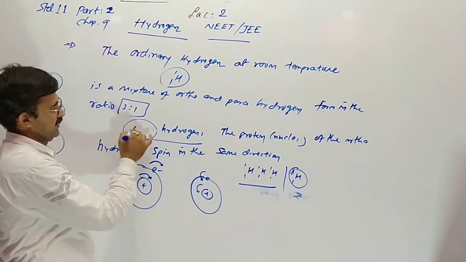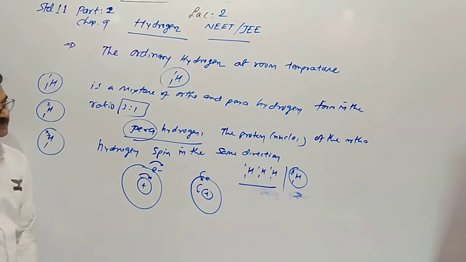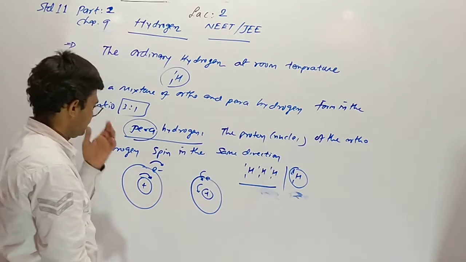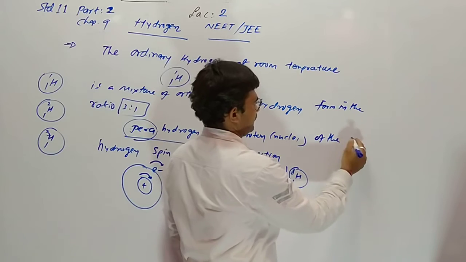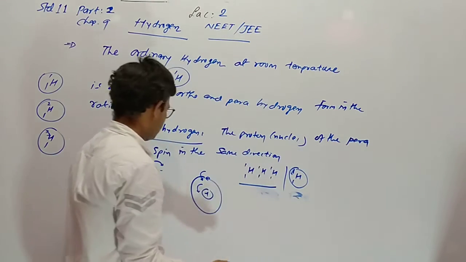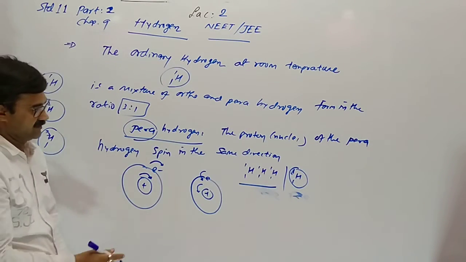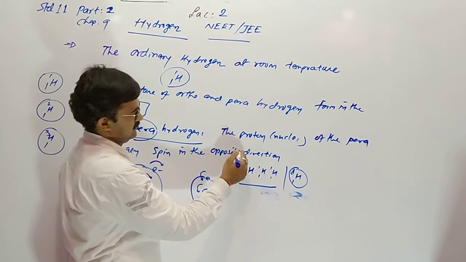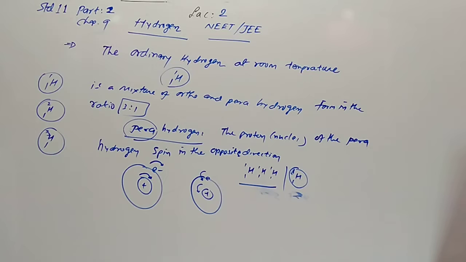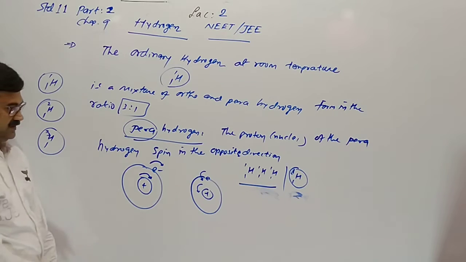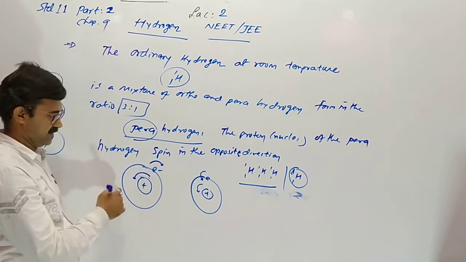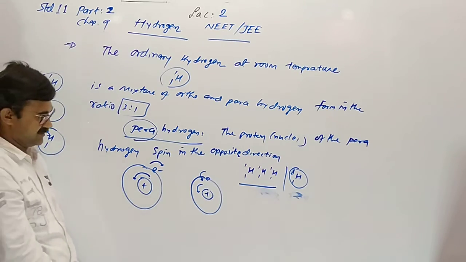Now what about para? The proton nucleus of the para hydrogen spins in the opposite direction. Means if the spin of the electron is clockwise, then here it will be anti-clockwise.